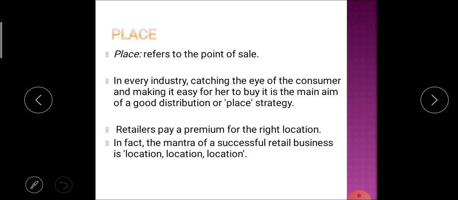Retailers pay a premium for the right location. That means retailers pay the maximum premium or maximum rate for the right location, because location is one of the major factors that influence the marketing of the product. In fact the mantra of a successful retail business is location, location and location. So location is one of the most crucial factors that determine the success of a business. So this is the next P, that is place.